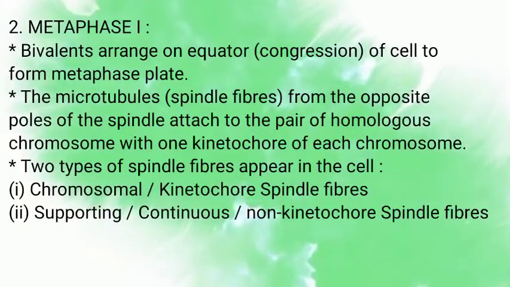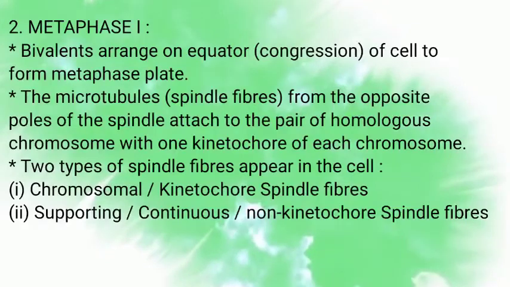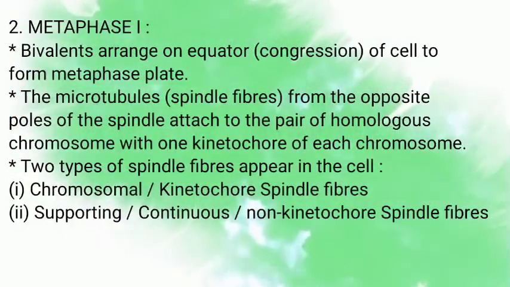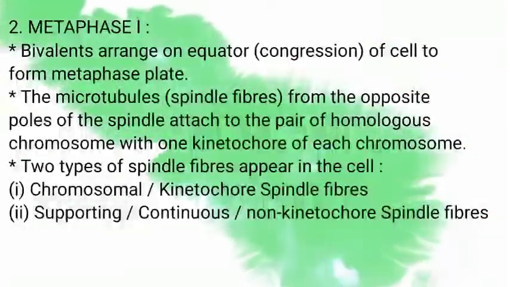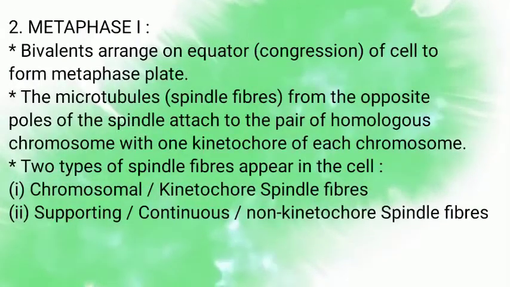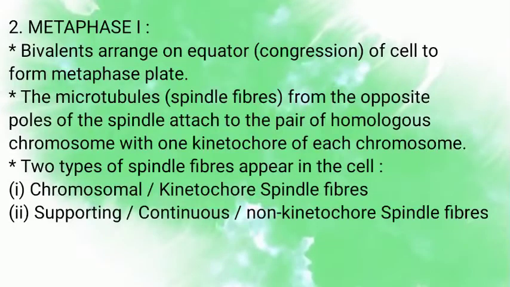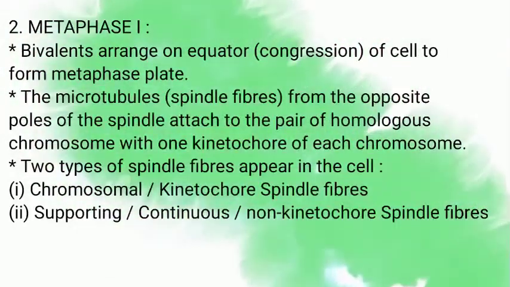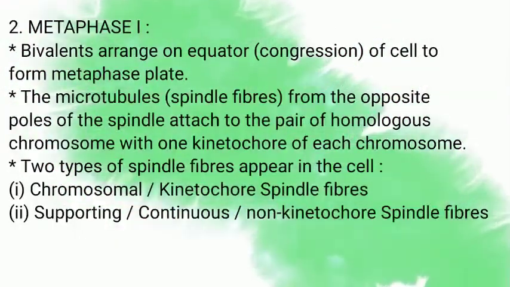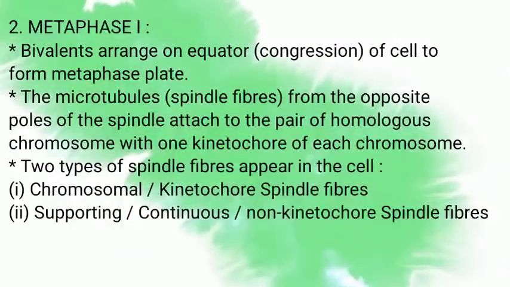Metaphase 1. Bivalents arrange on the equator, the congregation of which forms the metaphasic plate. The microtubules, or spindle fibers, from the opposite poles of the spindle attach to the pair of homologous chromosomes with one kinetochore of each chromosome. Two types of spindle fibers appear in the cell. One is chromosomal or kinetochore spindle fibers. Number two, supporting or continuous or non-kinetochore spindle fibers.